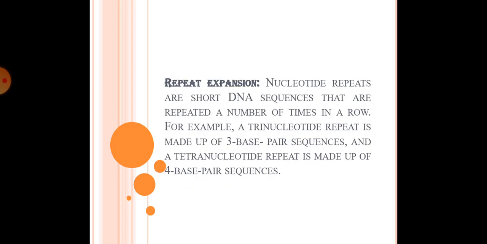The next is repeat expansion. Nucleotide repeats are short DNA sequences that are repeated a number of times in a row. For example, a trinucleotide repeat is made up of 3 base pair sequences, and a tetranucleotide repeat is made up of 4 base pair sequences. A trinucleotide repeat expansion, also known as triplet repeat expansion, is the DNA mutation responsible for causing any type of disorder categorized as a trinucleotide repeat disorder.